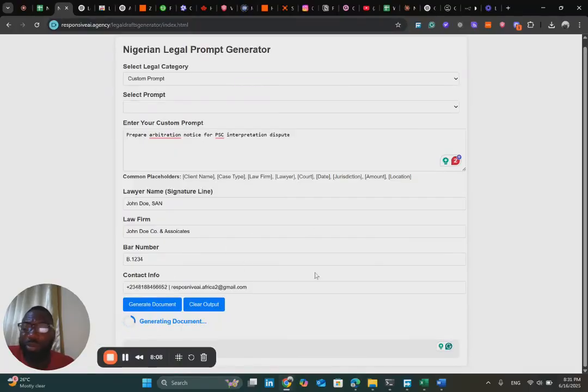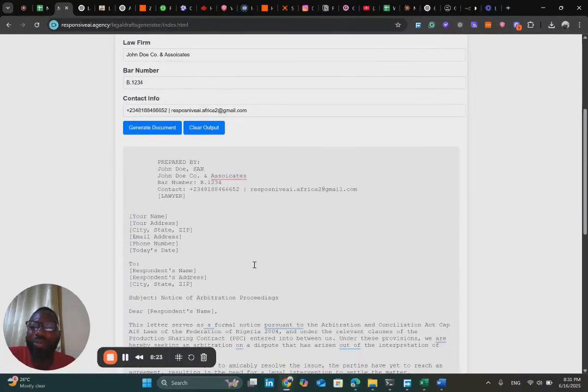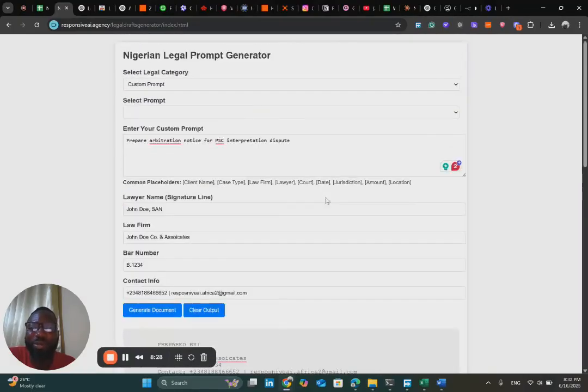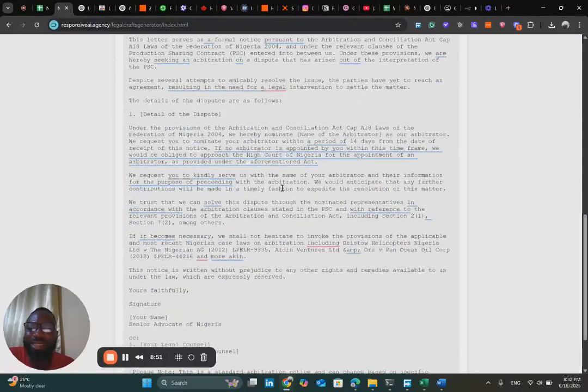So the document will take some seconds to generate, and then it's done. So as you can see, it's prepared by John Doe, bar number, contact, and then where you will now key in the details. So the body of the document, which is arbitration notice for a dispute, has been generated. So subject is arbitration proceedings, then you put the respondent's name, and then it has drafted this based on the production sharing contract, which is the framework of this document. And it has generated everything for you.